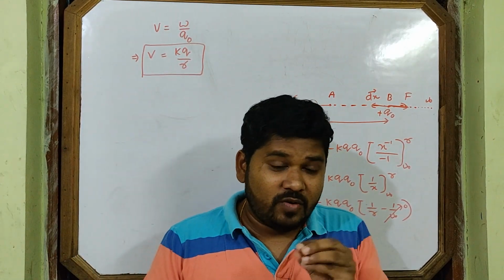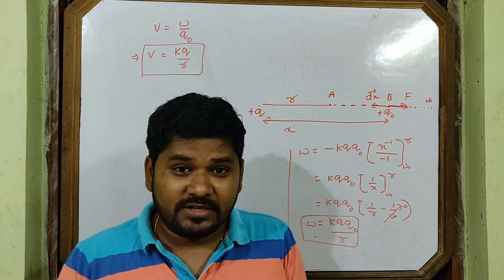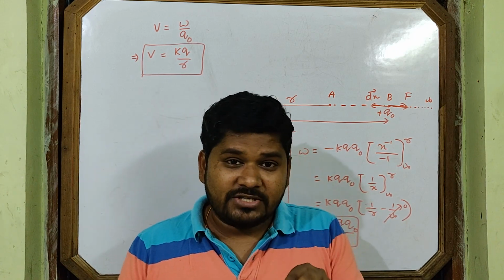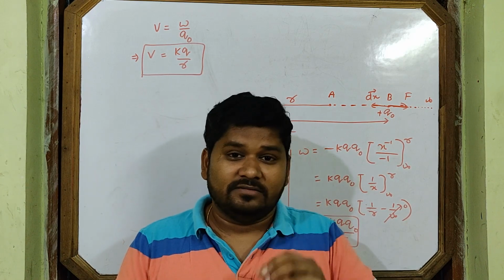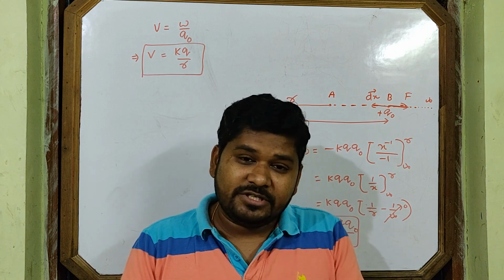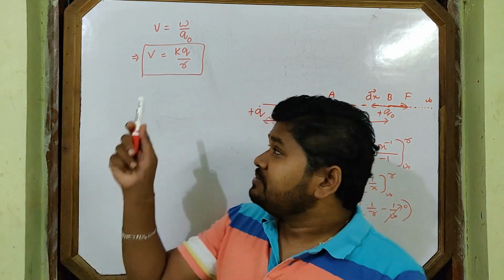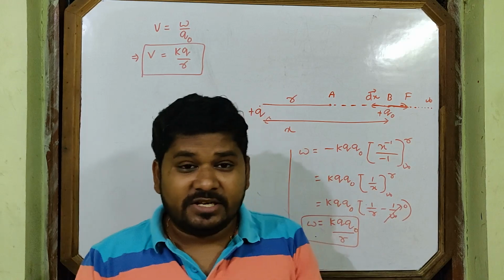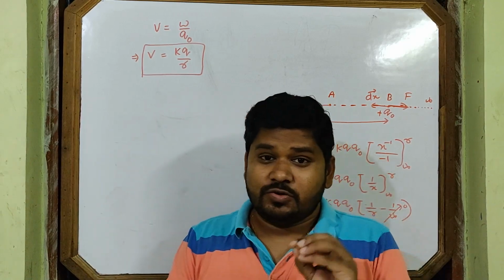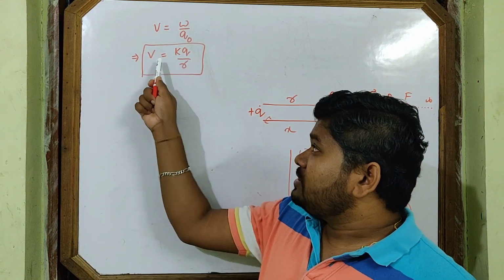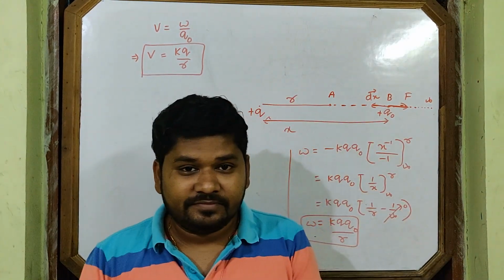Another thing I am telling you while doing numericals in potential. In place of a charge, you have to take its sign. If the charge is given positive, you put positive in place of Q. If charge is given in minus, suppose minus 2 coulomb, you have to put minus 2 so that V will come in minus.